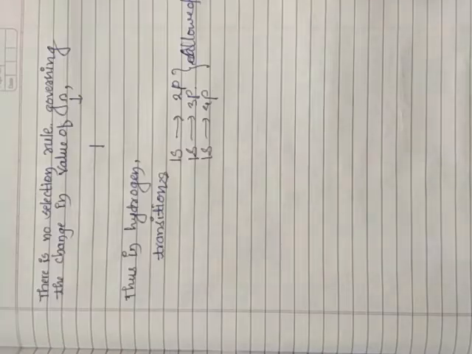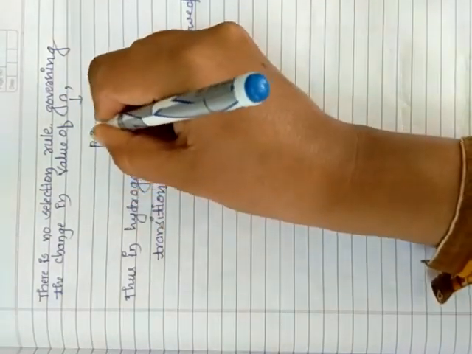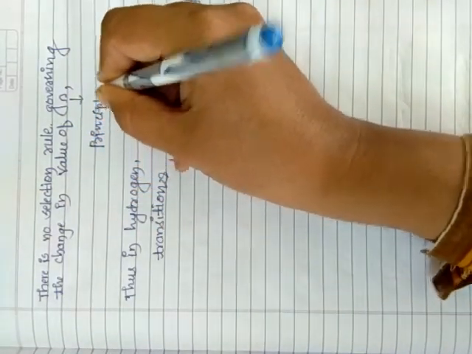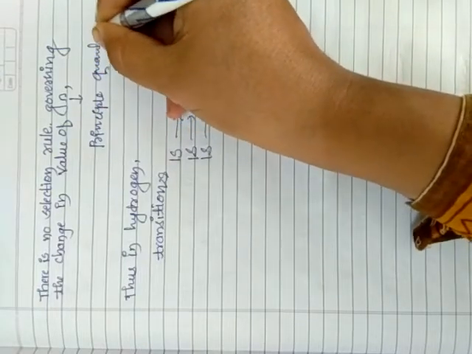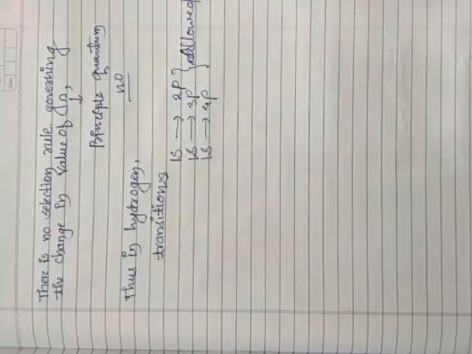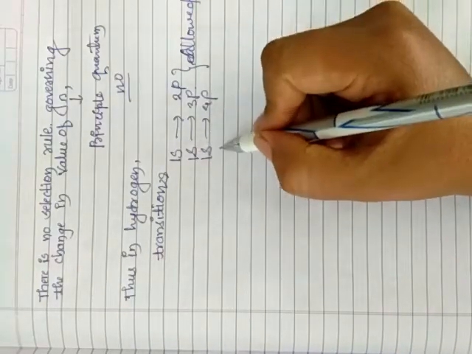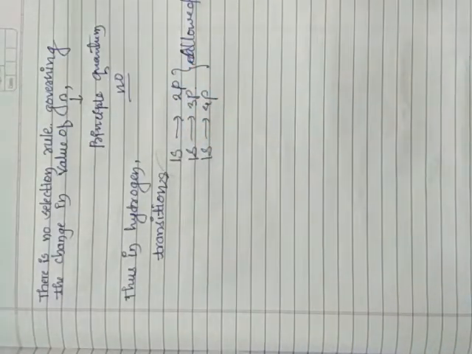So there is no selection rule governing the change in the value of n. What is this n? Yes, n is the principal quantum number. So there is no selection rule to tell about the principal quantum number. Thus in case of hydrogen, if you consider the transitions, they may be 1s to 2p, 1s to 3p, 1s to 4p, and these all type of transitions are